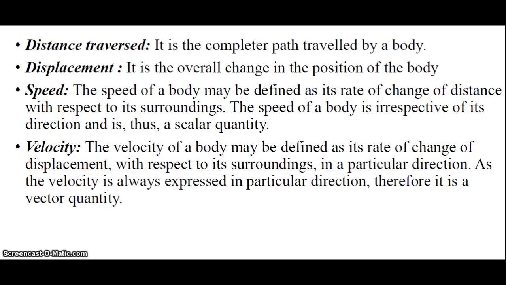Again, the next two parameters are speed and velocity of a particle or a body. In the case of speed, it is a scalar quantity. On the other hand, velocity is a vector quantity, because speed is known as the rate of change of distance traversed by the body. In the case of velocity, it is called the rate of change of displacement in a particular direction. Again, we consider direction here, so velocity is a vector quantity.